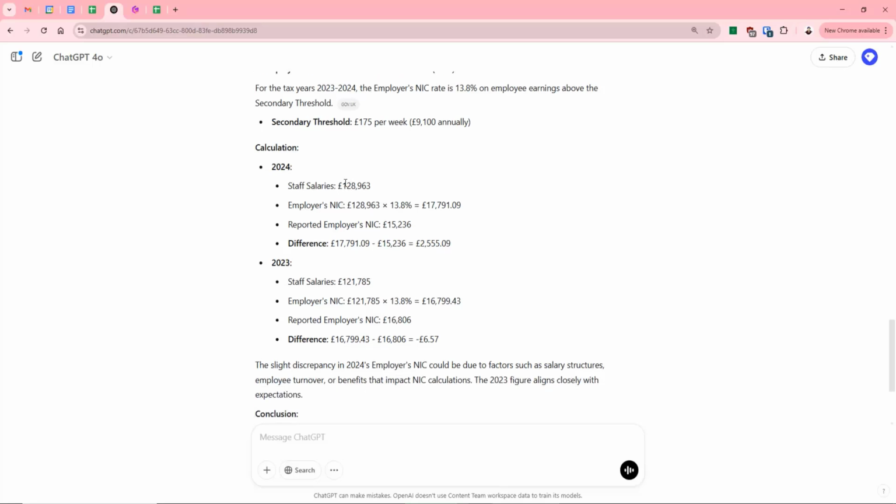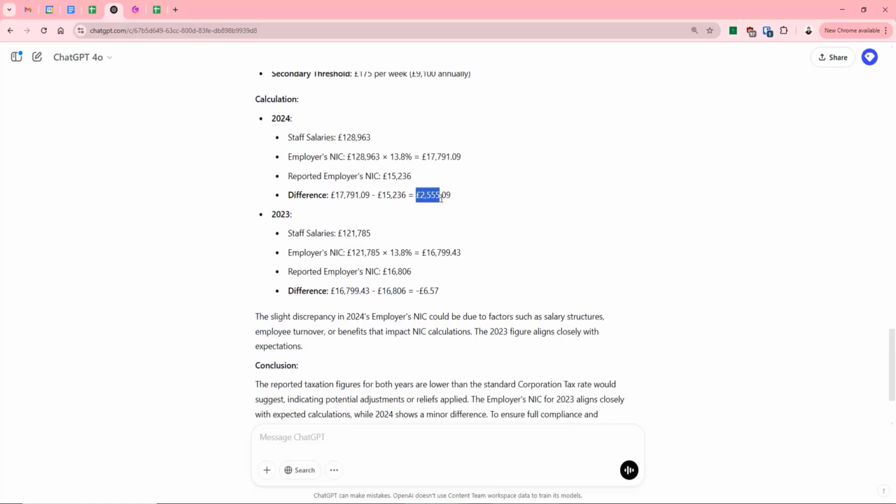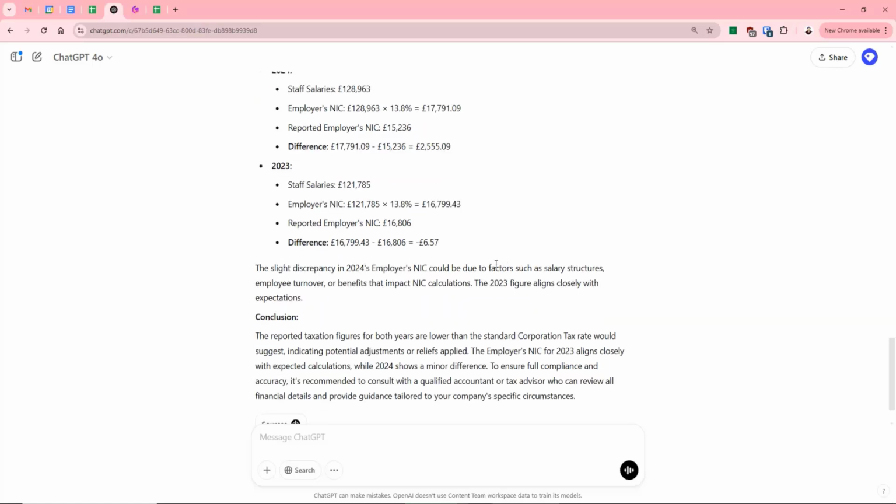It then looks at our calculations for salaries and calculates the employer's contribution based on that. And again, our national insurance is not being calculated correctly. We actually underpaid our national insurance by over 2,500 in 2024, and we overpaid by £6 in 2023. So it's now telling us that we need to review that.